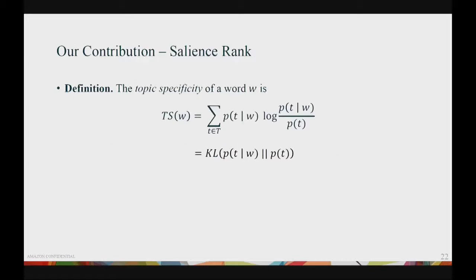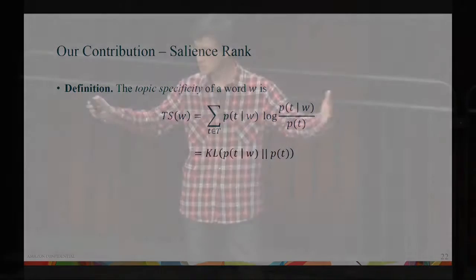To achieve that, let's first quantitatively define what topic and corpus specificity are. We define the topic specificity of a word as the KL divergence from P(T|W) to P(T). Intuitively, this measures how much a word is shared across different topics. Here is a toy example. Suppose we have two topics, which are equally likely.